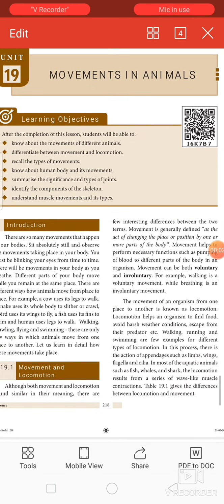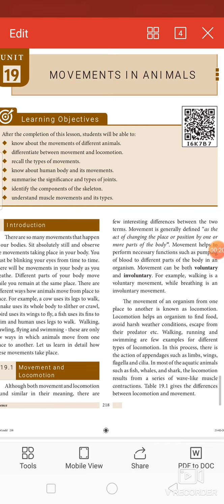Let us start our today's class with a prayer. God, grant me the serenity to accept the things I cannot change, courage to change the things I can, and the wisdom to know the difference. Amen. Dear children, we are going to see the 19th lesson, Movements in Animals.